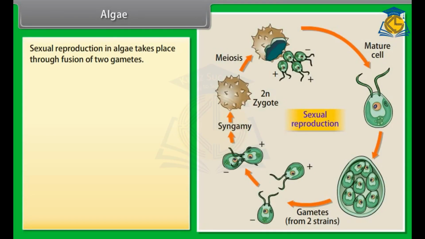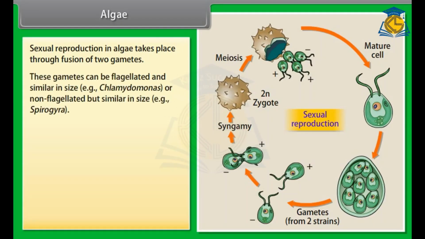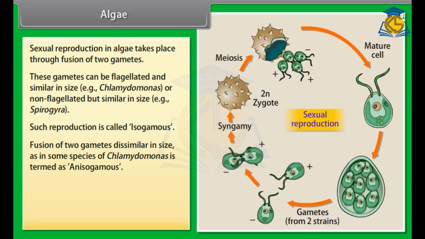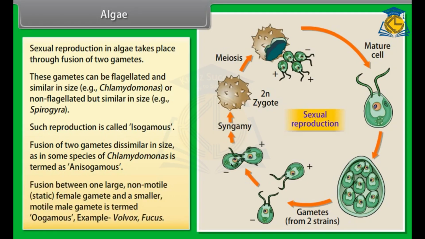Sexual reproduction in algae takes place through fusion of two gametes. These gametes can be flagellated and similar in size. Example, Chlamydomonas, or non-flagellated but similar in size. Example, Spirogyra. Such reproduction is called isogamous. Fusion of two gametes dissimilar in size, as in some species of Chlamydomonas, is termed anisogamous. Fusion between one large, non-motile, static female gamete and a smaller, motile male gamete is termed oogamous. Example, Volvox, Fucus.